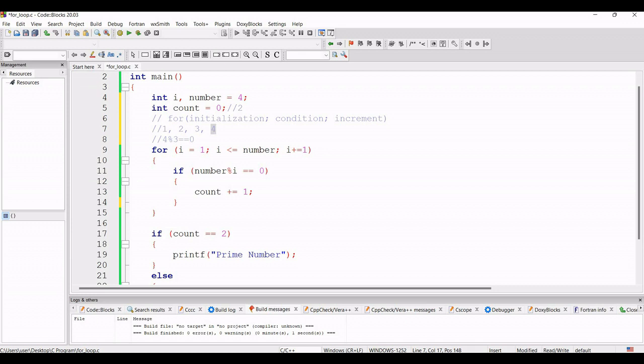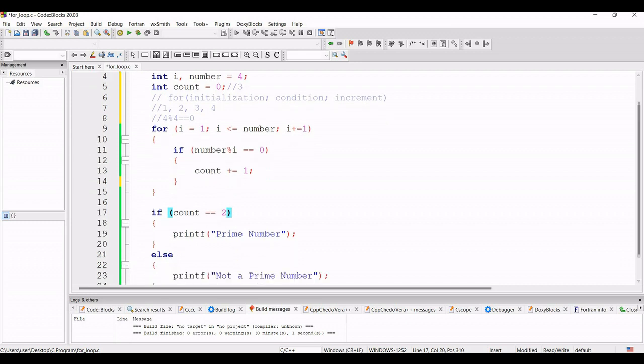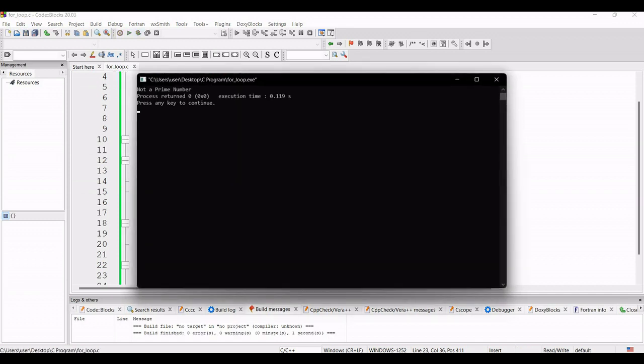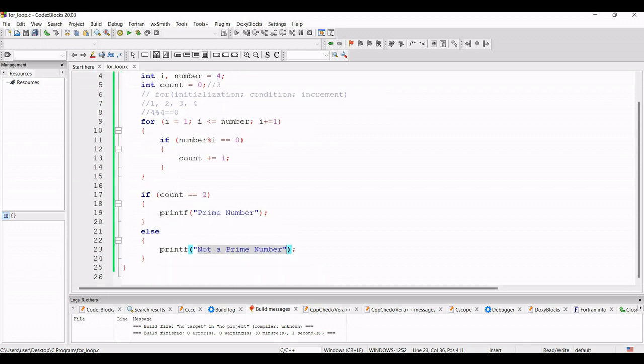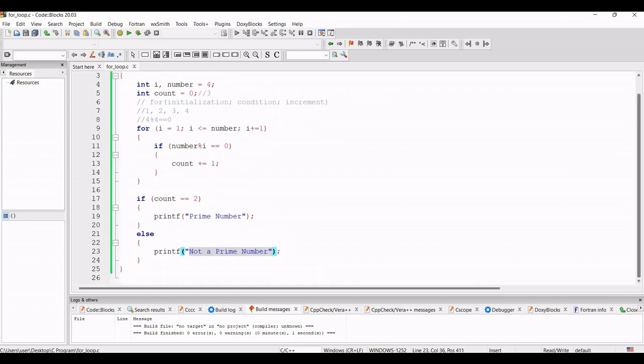Then for the last iteration, the value of I was 4. So 4 mod 4, this is 0. So this if statement will be executed. This is a true statement. So the value of count will be incremented by 1 and will be 3. So here count will be equal to 3. So this if statement will be false and it will go inside this else block and "not a prime number" will be printed. So if we compile it and run it again, now you can see "not a prime number" is printed. So I hope you can understand how to calculate a prime number.